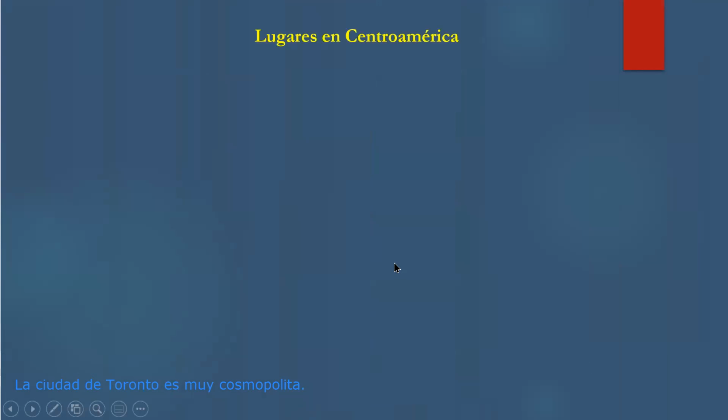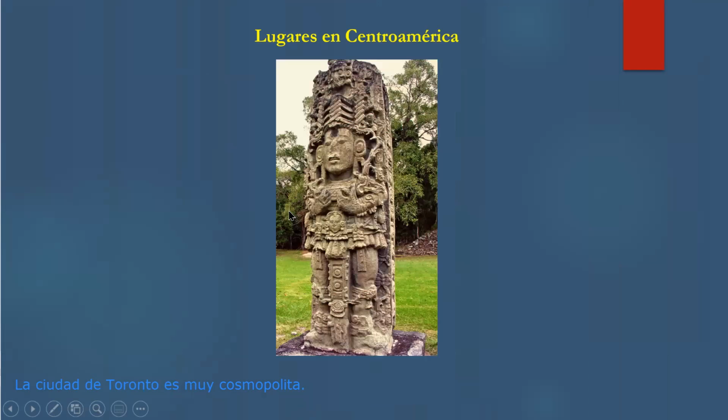Now we have some places in Central America. We are learning about Nicaragua and Guatemala in this chapter, so I decided to give you some places. So this is what is called una estela maya. Okay, so this is a statue of a woman, and usually they are in front of a pyramid, and they're called estelas.